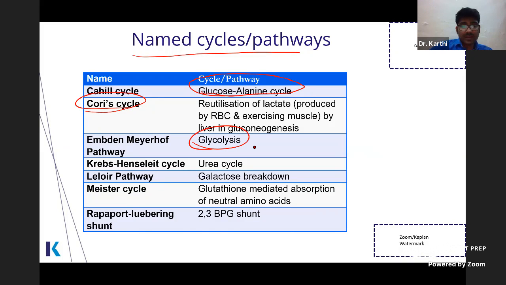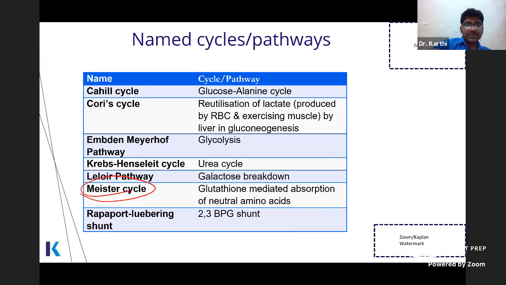The other name of glycolysis is the Embden-Meyerhof pathway. Sometimes we forget. So they can just ask, which is the rate limiting enzyme of the Embden-Meyerhof pathway? Then you are like, what is this Embden-Meyerhof pathway? Okay. And see, look at this. Krebs-Henseleit cycle. This is the other name of the urea cycle. Okay. Breakdown of galactose is also known as the Leloir pathway. Okay. And the Meister cycle, this is very, very important.